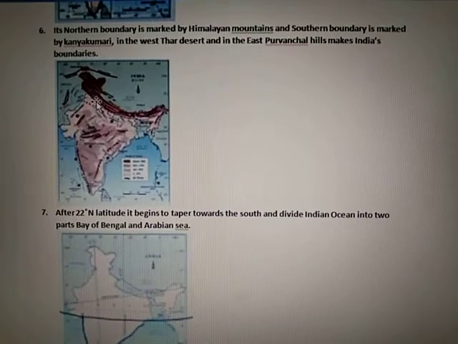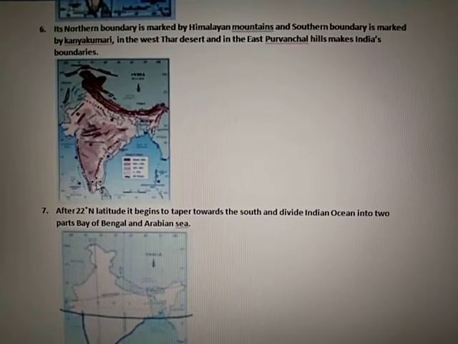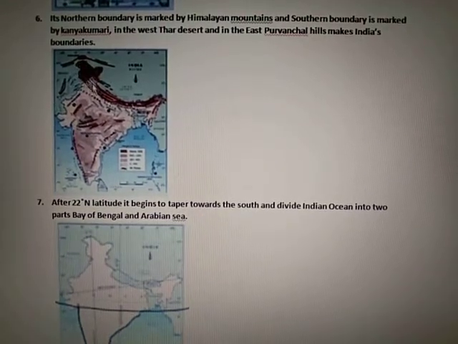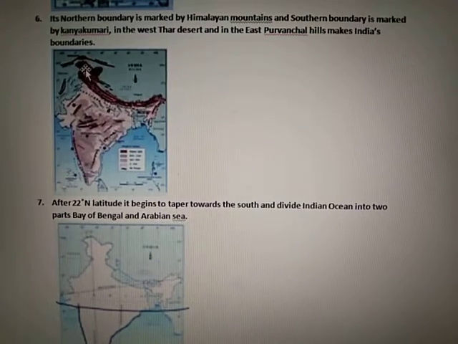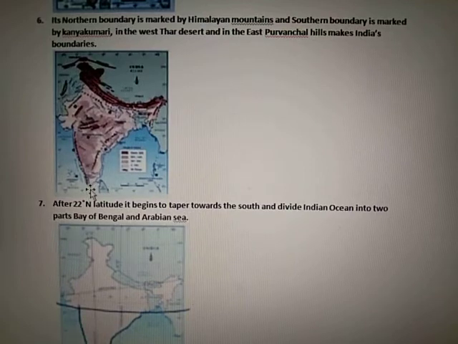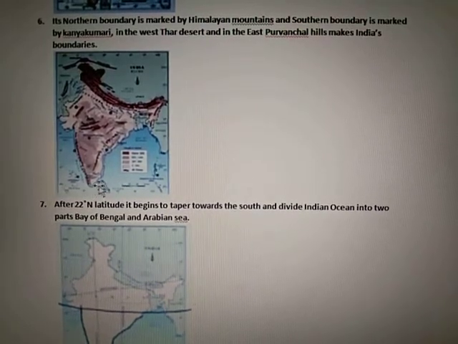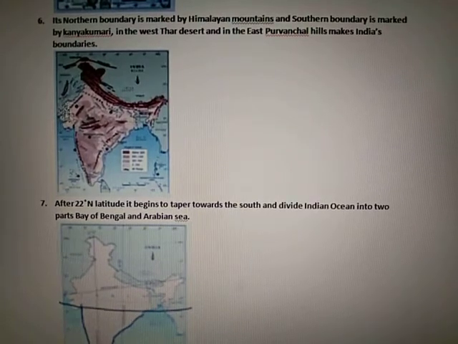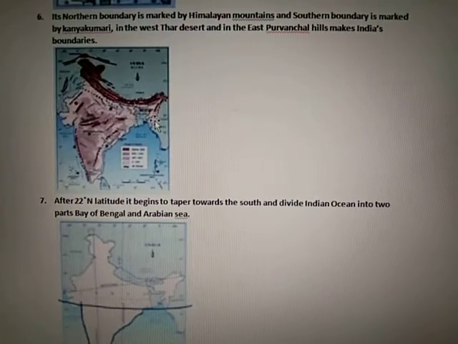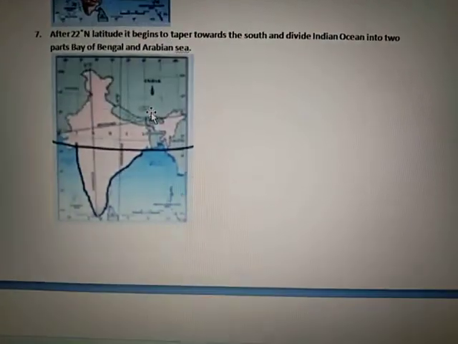Now come to the boundaries, which features mark our boundaries in the north, south, west, or east. In the north, the Himalayan mountains lie, and they demarcate our northern boundary. In the south, Kanyakumari is our last point, and it marks our southern boundary. In the west, the Thar desert lies, and in the east, the Purvanchal hills make India's boundary.